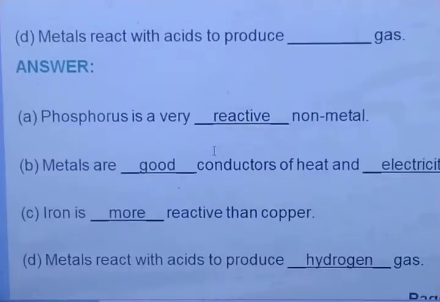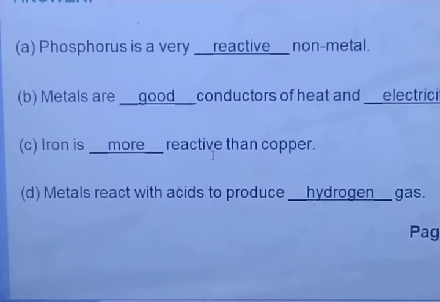In the answer section you can see here, as I have mentioned, phosphorus is a very reactive non-metal. Remember, potassium and sodium among metals and phosphorus among non-metals are very much reactive. Metals are good conductors of heat and electricity. Iron is more reactive than copper. Metals react with acid to produce hydrogen gas.